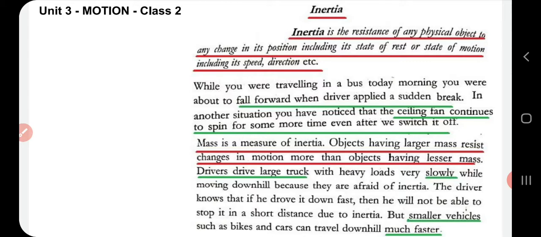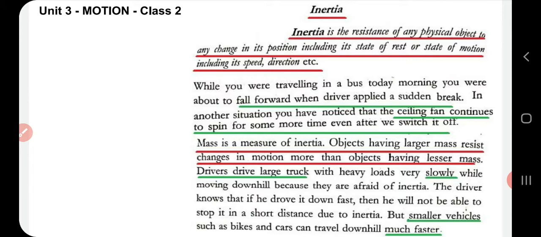Okay, now see two simple examples. Suppose that you are traveling in a bus and the driver applies a sudden brake. You will have a tendency to fall forward. Then you switch off a ceiling fan and you can notice that even after you switch it off, it will continue to spin for some time. All these are examples showing the presence or the significance of inertia.